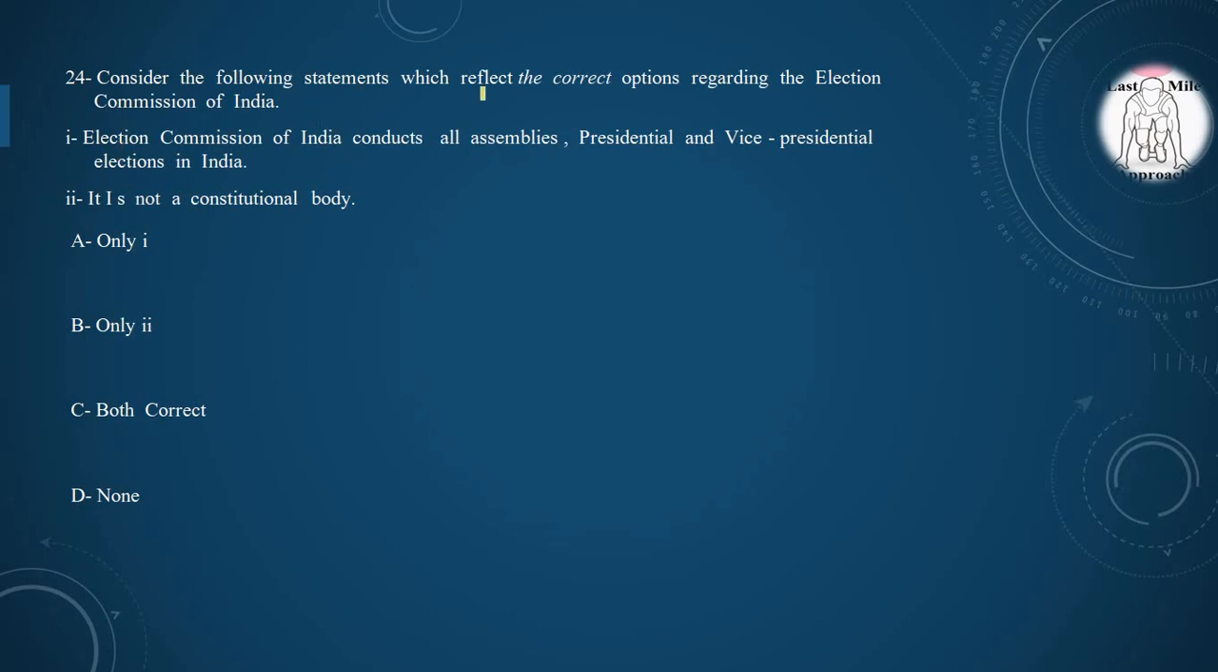24th question, consider the following statements which reflect the correct options regarding the Election Commission of India. First statement, Election Commission of India conducts all assembly, presidential and vice presidential elections in India. Yes, it is a correct statement. Second statement, it is not a constitutional body. Yes, it is incorrect because it is a constitutional body. So we have to choose the correct option. Option A only, first is correct.